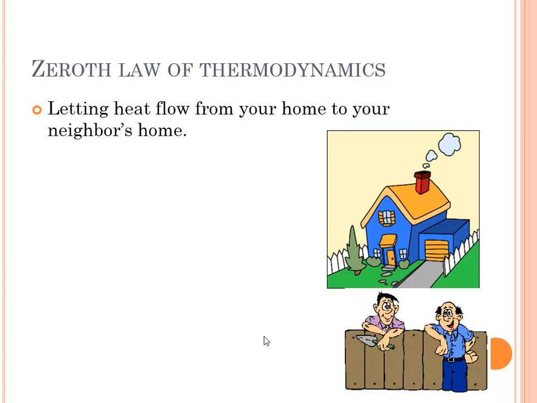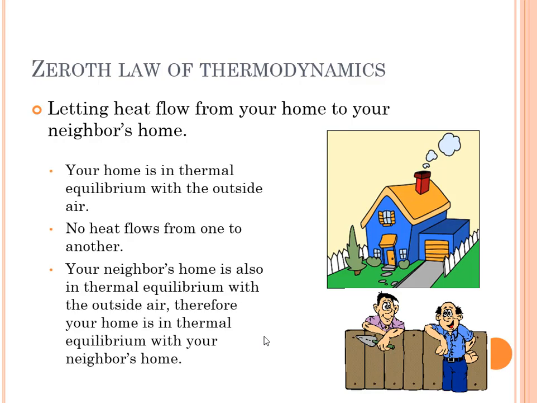Let's analyze the first one. Can you let the heat flow from your home to your neighbor's home? That one is related to the zeroth law of thermodynamics. Your home is actually in thermal equilibrium with the outside air. Let's say there's no air conditioning system, then it's in thermal equilibrium with the surroundings or with the outside air, and no heat will flow from one to another. Your neighbor's home is also in thermal equilibrium with the outside air.